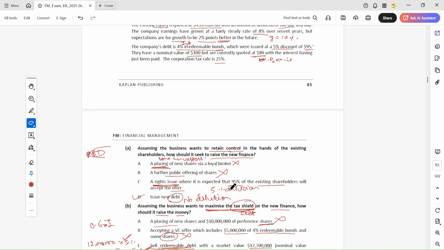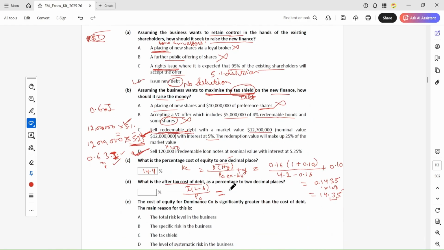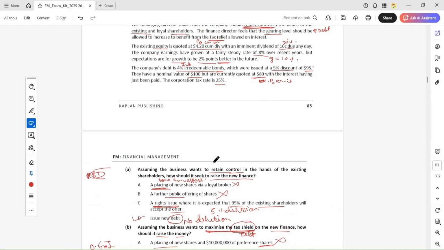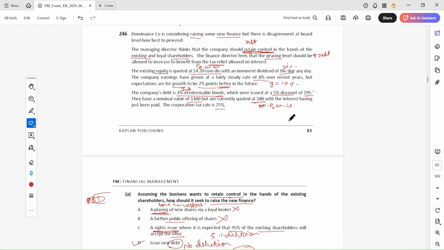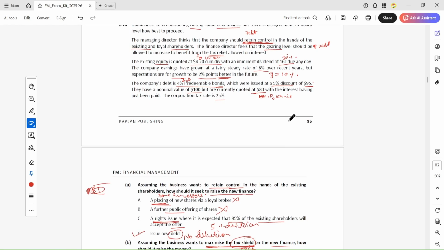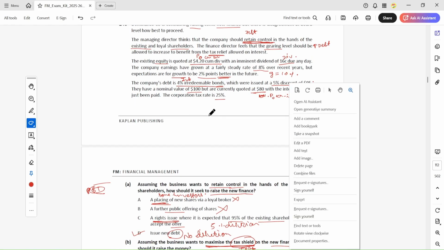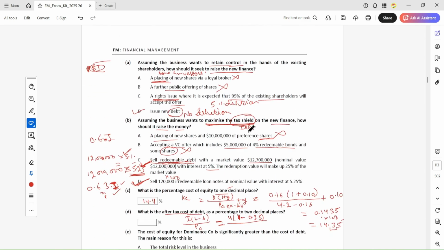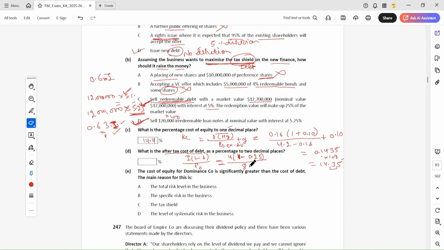Interest is 4, so 0.4... (1 minus 0.25), and P0 is the price, which is 80 here. So the answer is 3.7.